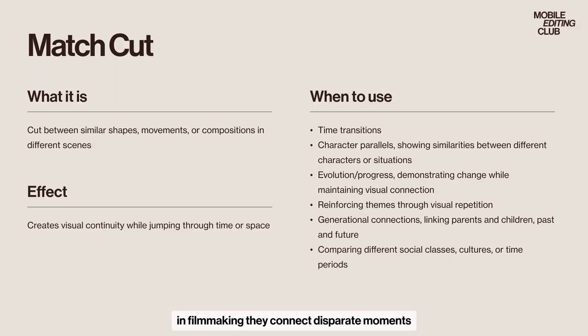They connect disparate moments through visual similarity, suggesting deeper thematic relationships between what appears on screen. The similar shape, movement, or composition tricks the eye into accepting the transition smoothly. They suggest thematic connections. If two things look similar visually, the match cut implies they're similar in meaning or significance. And they demonstrate intelligence in editing, showing that visual relationships have been carefully considered and crafted.